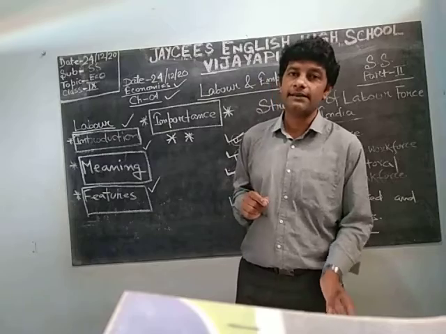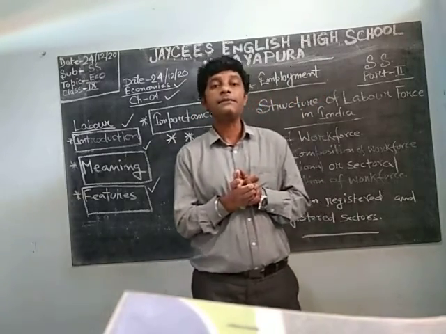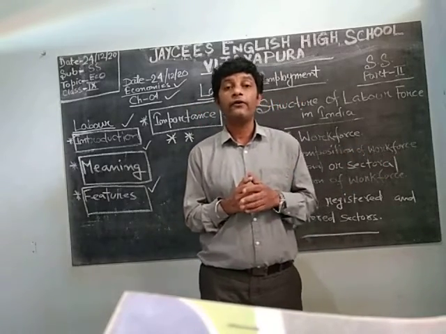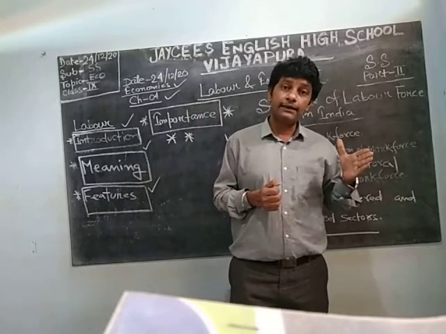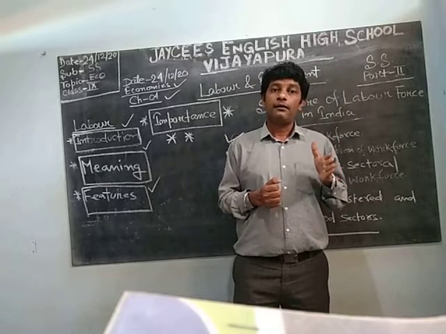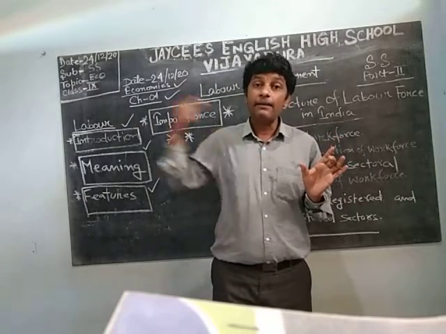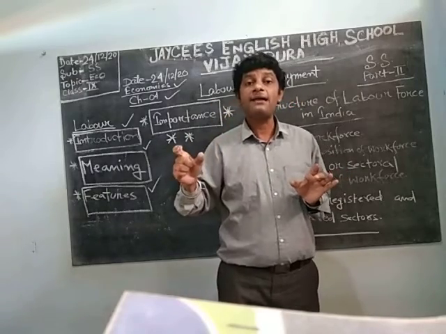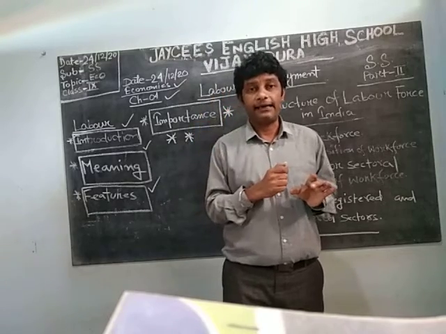Suppose 100% of workers are there. As per the 2011 census, we are having 48.2 crore. Out of that, 50% are in agriculture and farming or allied services in the primary sector, and the remaining 50% are in the service and secondary, that is the industrial sector.